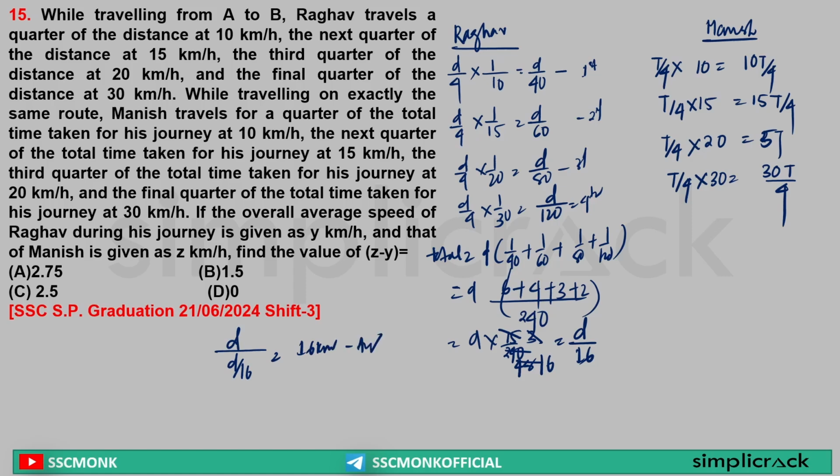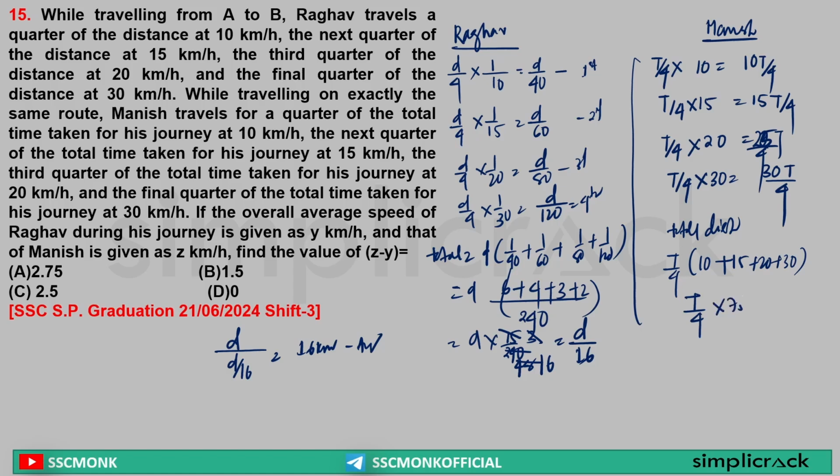Now in case of Manish, what happened? Sir, total distance covered is equal to 10 into t by 4 plus 15 into t by 4 plus 20 into t by 4 plus 30 into t by 4, for the sake of calculation. Yes or no? Yes. So t by 4 common, it is 10 plus 15 plus 20 plus 30. Yes or no? 30, 20 is 50, plus 10 is 60, plus 15 is equal to 75. So this is equal to t by 4 into 75. Yes or no? Yes. So this is the total distance covered.